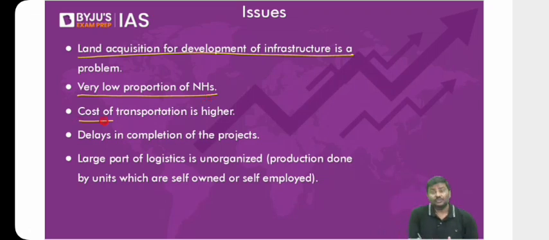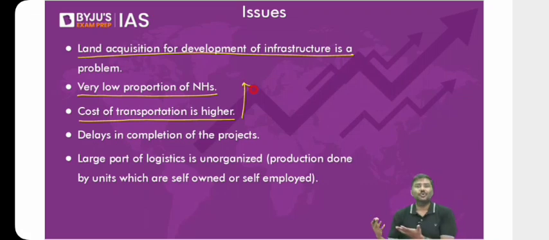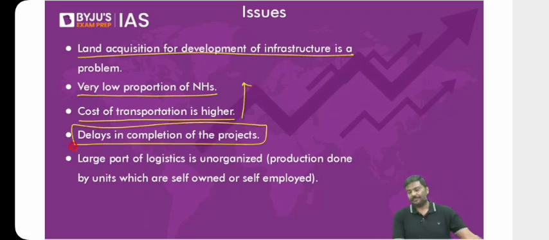Cost of transportation through road mode of network is very high. That adds to higher market prices, lesser competitiveness, etc. The delays in completion of the projects is also a concern here. Although private sector is present, and government is also constructing the road, many of the times there is a delay in the completion of the project. And when there is a delay, please remember this: cost of the project automatically goes up. So how is the cost of the project associated with the delay?